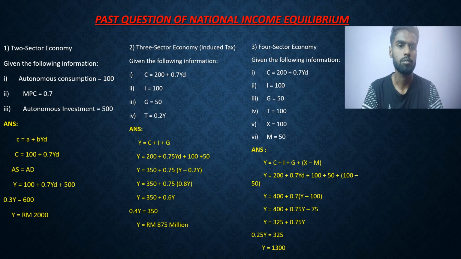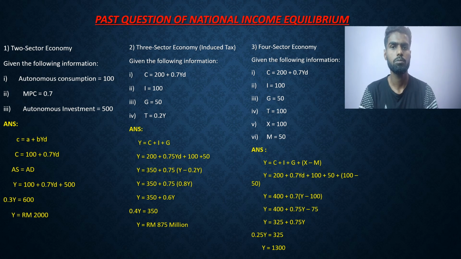The answer is C = a + bYd, so C = 100 + 0.7Yd. The main process is AS = AD, so Y = 100 + 0.7Yd + 500. So 0.3Y = 600, and we get Y = RM2000.